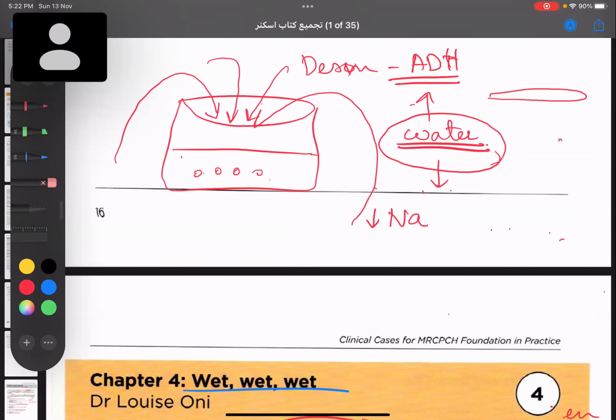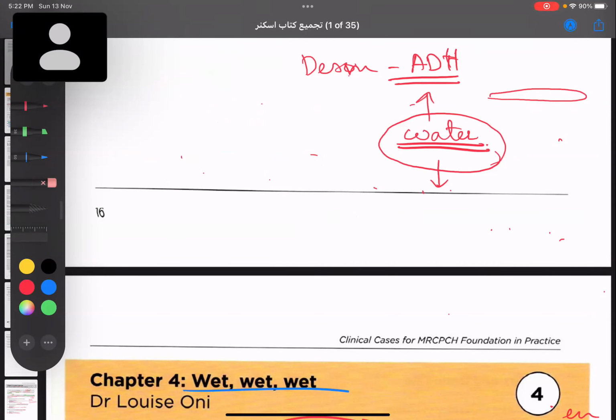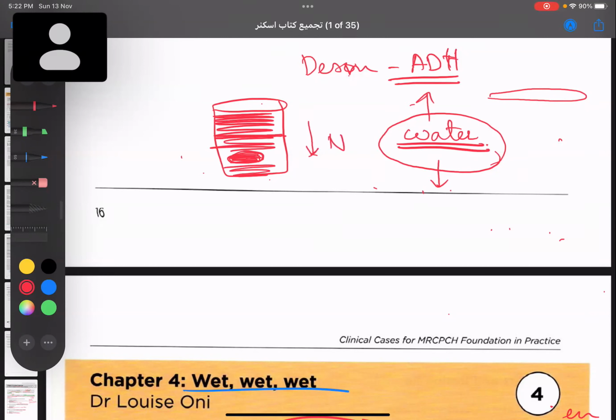Yes. Like suppose this is your body, and suppose you have a glass of water, and you're taking half a glass of water, and you're told that this half glass of water is suitable. You have to give 1 teaspoon of salt. So this 1 teaspoon of salt is the electrolyte in your body, and it is absolutely perfect for half a glass of water. But instead of half a glass, I'm giving you a full glass of water. Now what will happen to the salt concentration? It will be diluted, right? It will be less salty. It will be relatively lower than it was. Exactly. Yes, it will be apparently lower, or it will cause some dilutional hyponatremia.